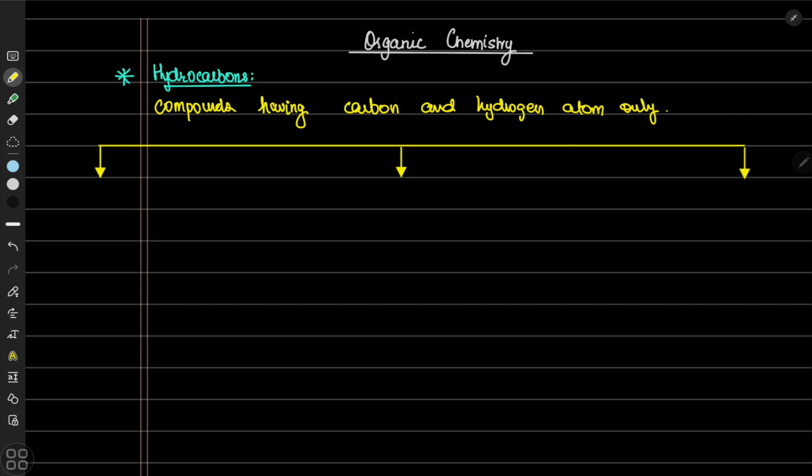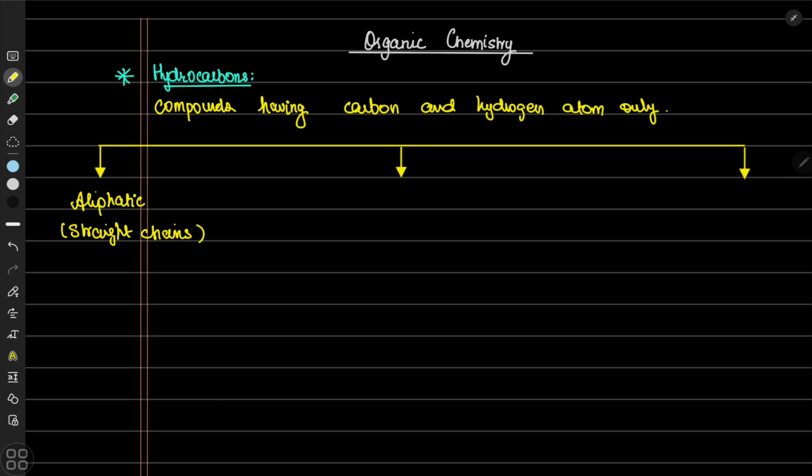The first type of hydrocarbons are aliphatic hydrocarbons. Aliphatic simply means straight chain hydrocarbons, so hydrocarbons that are in the form of straight chains, right?